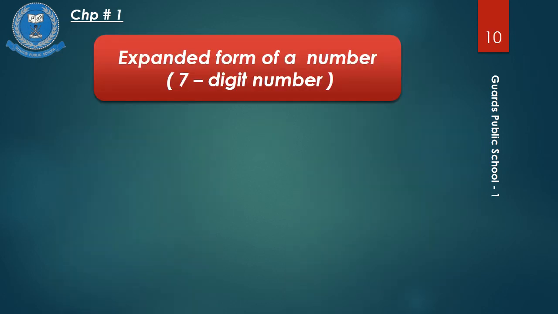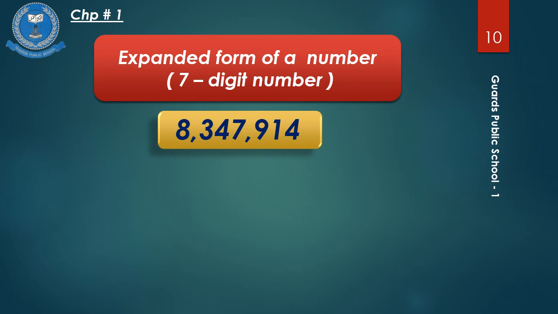Expanded form of a 7-digit number. The number given for expanded form is 8,347,914. As the commas are given in international way, so be careful with your commas. To write expanded form of any number, first we need to identify the place value or the position of the digits in the given number.